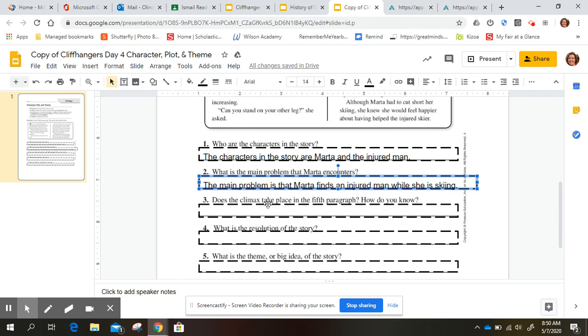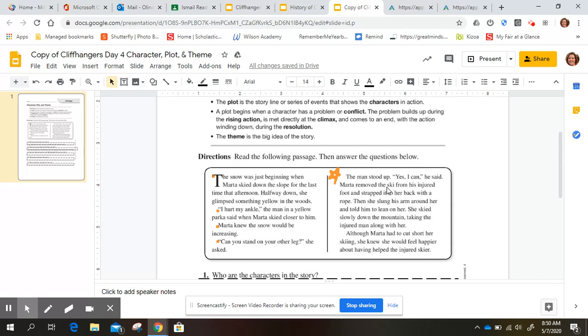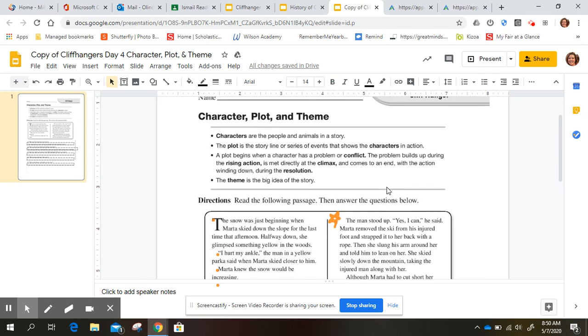Number 3, does the climax take place in the 5th paragraph? How do you know? And so let's figure out which is the 5th paragraph. So here's paragraph 1, and then the indent would be 2, 3, 4. So here's paragraph 5. And it says, does the climax happen in the 5th paragraph? So I look up here for climax and it says the plot begins when a character has a problem or a conflict. The problem builds up during the rising action and is met directly at the climax and comes to an end, with the action winding down during the resolution.